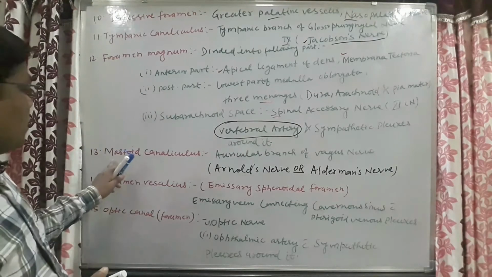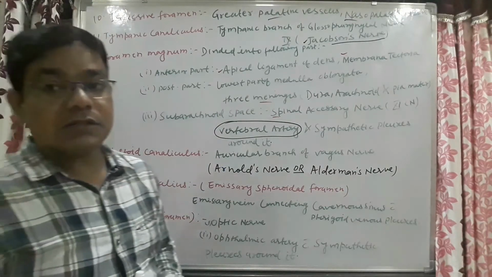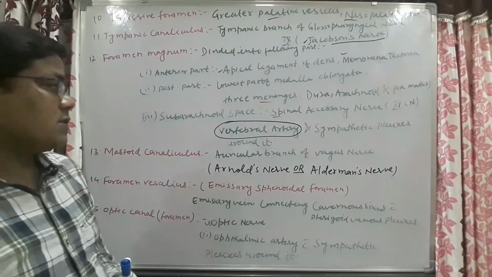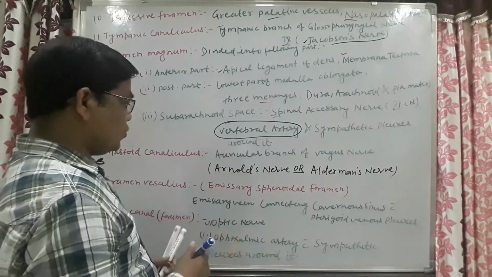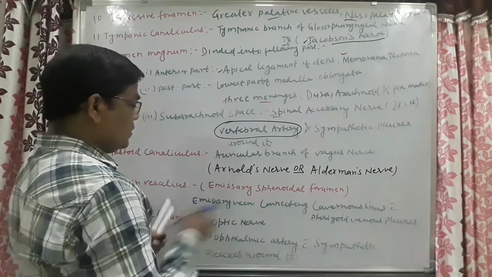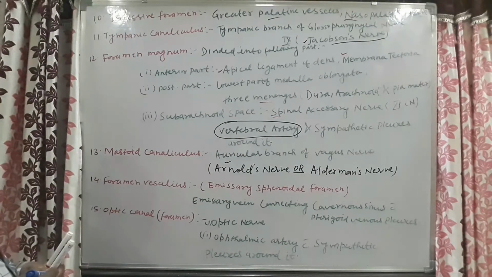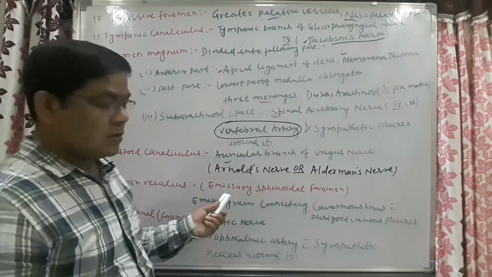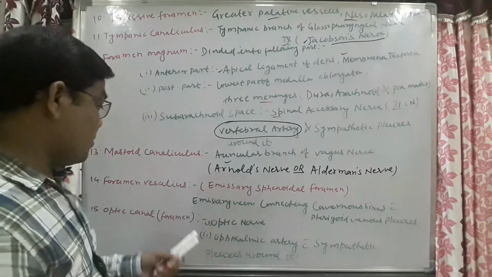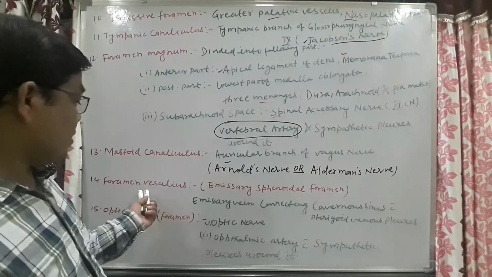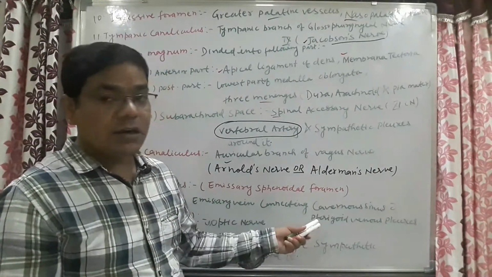Okay. Now come to the mastoid canaliculus. The mastoid canaliculus will pass the auricular branch of the vagus nerve. Here also, same importance: you should know its other name, that it is also named Arnold's nerve or Alderman's nerve. Now come to the next foramen, that is the foramen Vesalius. This foramen is also known as the emissary sphenoidal foramen. It will pass an emissary vein connecting the cavernous sinus with the pterygoid venous plexus.